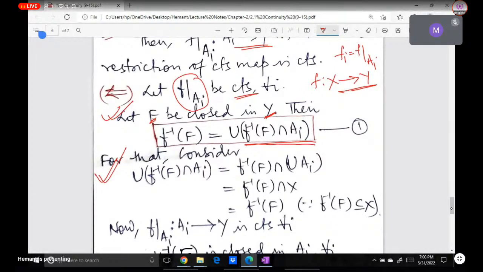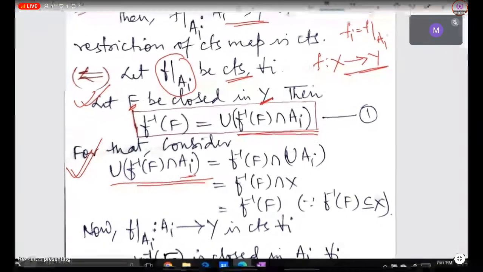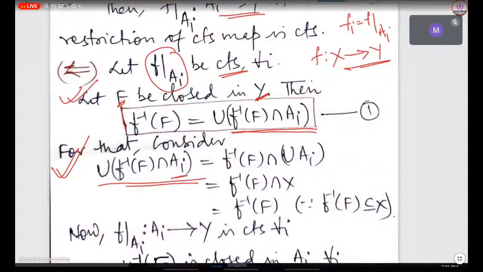Okay, it is just a 2-3 line explanation. ये just right hand side को आप explain करें. The union of f inverse of F intersection A_i. Okay, so it will be what? इस union में क्या होगा? That this union basically varies over A_i. क्योंकि f inverse of F तो fix है, तो इसको हम ये equality लिख सकते हैं.